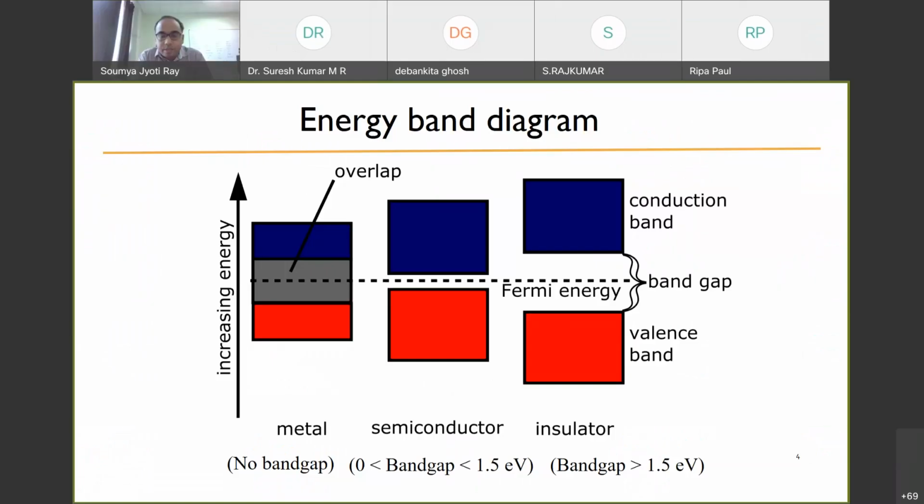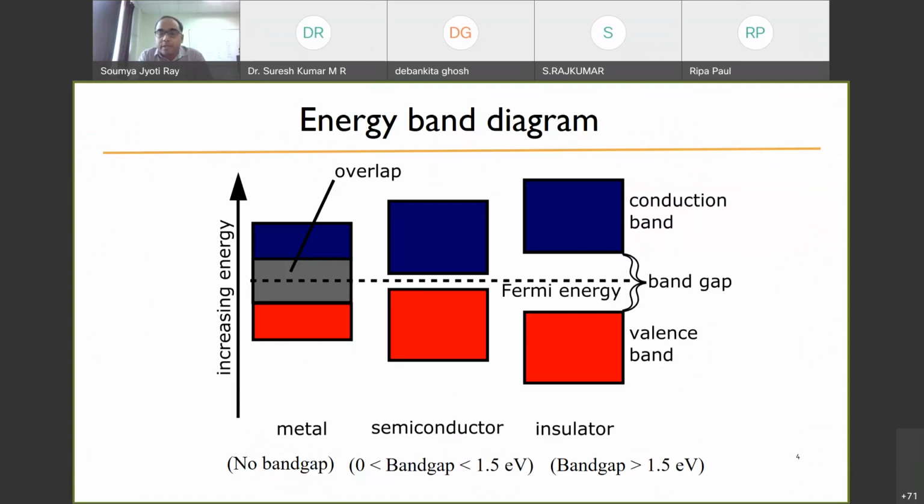Here, if I want to get a current, then the exciting energy, or let's say the applied bias, has to be above a certain value which will overcome the energy barrier, that is the inner band gap of this semiconductor. So the minimum amount of bias that is required to get any non-zero current in a semiconductor is quite large compared to that of a metal.